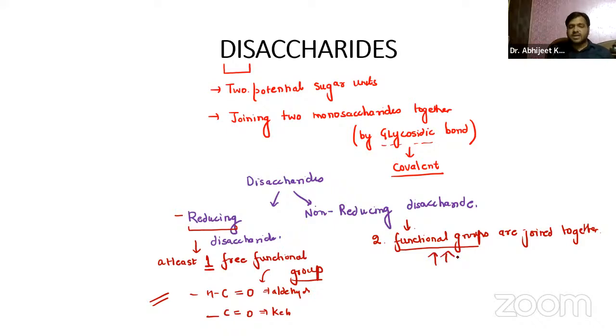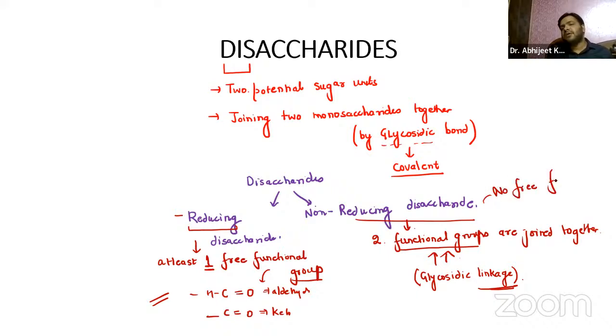They are engaged in the linkage, and that is nothing but the glycosidic linkage. They are not free. They are joined together, and that linkage, as I have already told you, is the glycosidic linkage. So in the non-reducing disaccharide, there is no free functional group.